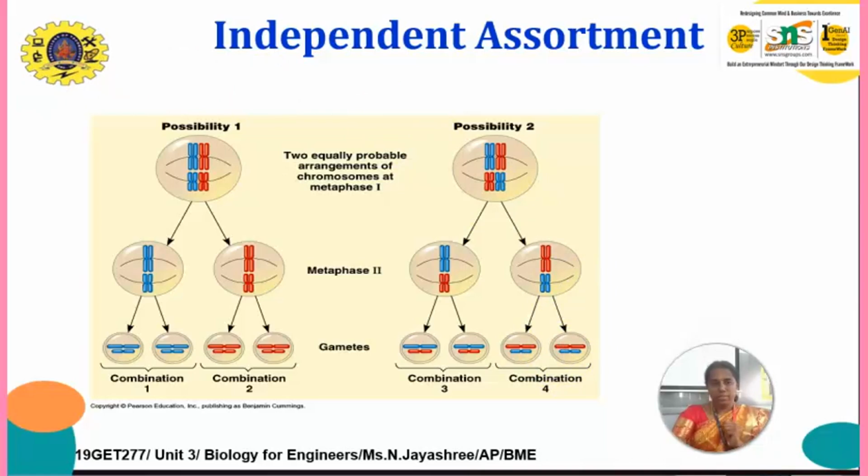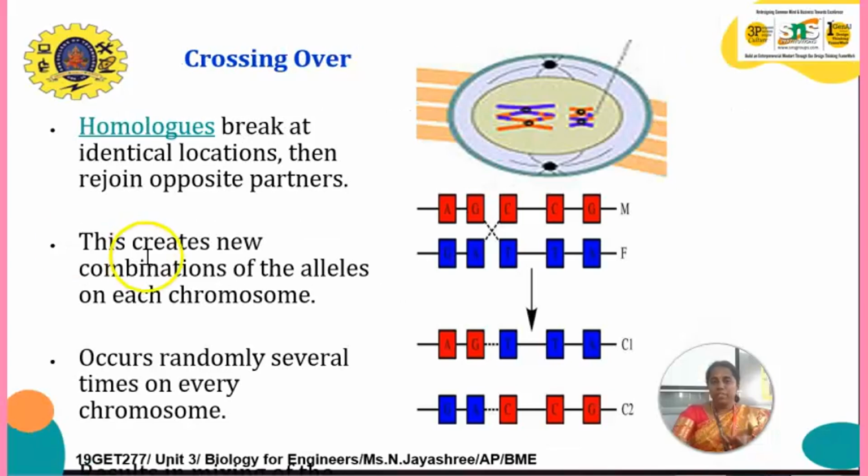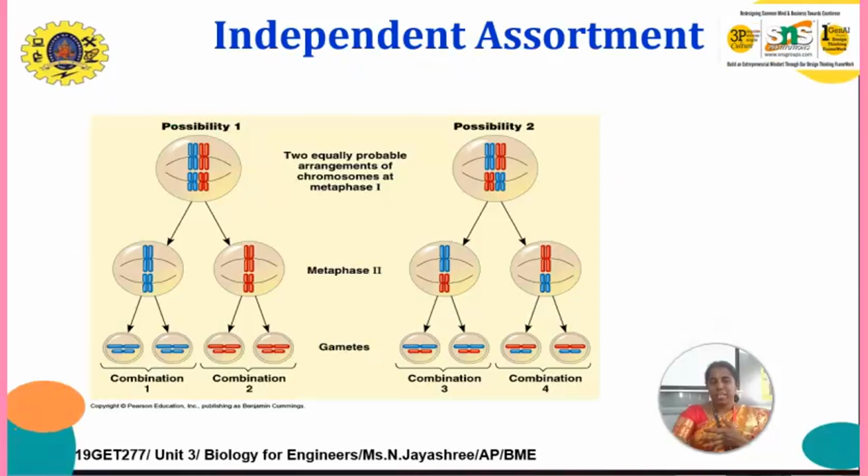So that's all about this. We have seen crossing over in prophase 1 and independent assortment. In crossing over, the same gametes form different forms, whereas in independent assortment there are two cases, mixing and crossing over.